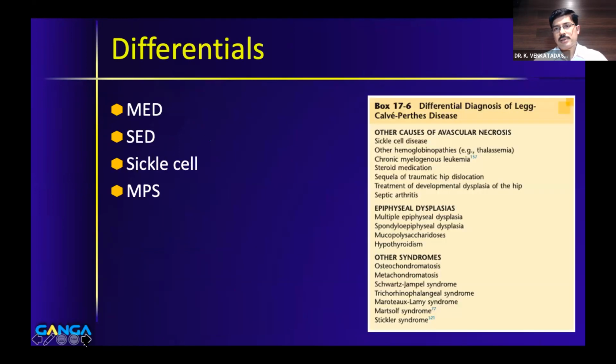Moving on to the differential diagnosis, there is a whole list of differential diagnoses which is given in the textbook, but the important ones are multiple epiphyseal dysplasia, spondyloepiphyseal dysplasia, sickle cell disease, mucopolysaccharidosis, which is commonly Gaucher's, presenting as Perthes disease, and hypothyroidism. So these are the 5 things which you need to remember. And whenever you see a child with bilateral Perthes disease, you should always have an alarm bell ringing in your mind that you should not think about Perthes, but you should rule out the other causes where you can have bilateral avascular necrosis, particularly MED and SCD, which are the common causes. So as we discussed earlier, bilateral Perthes is very rare.